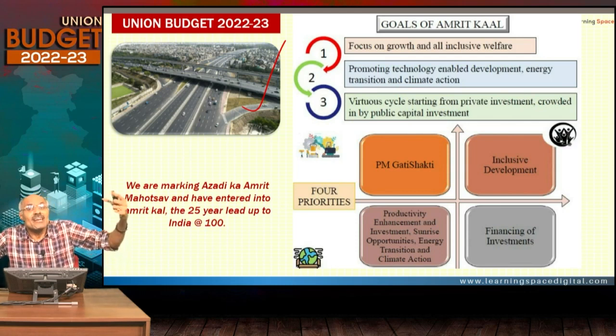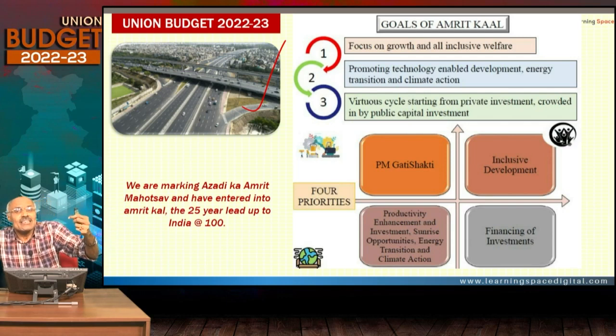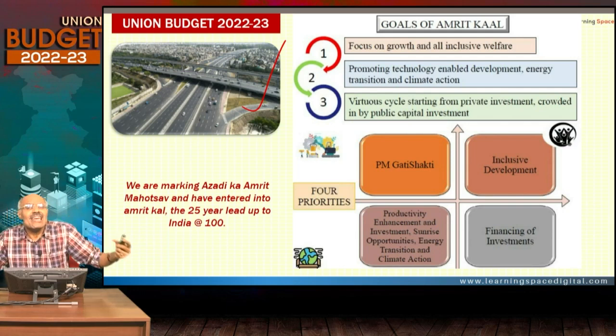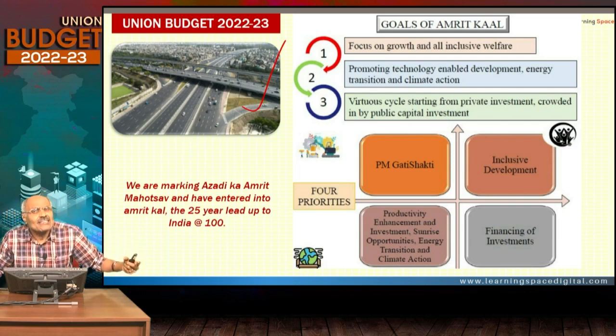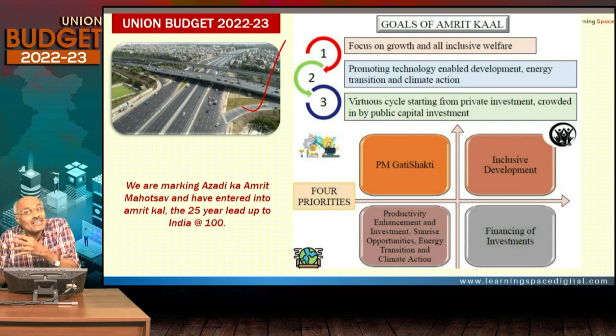If you look at Mahatma Gandhi NREGA, in comparison to the revised estimate of 2021-22, there is a reduction of around 20-25%. Healthcare also, people say it is a big opportunity to create robust public health infrastructure. But the government has not looked at it from that perspective.